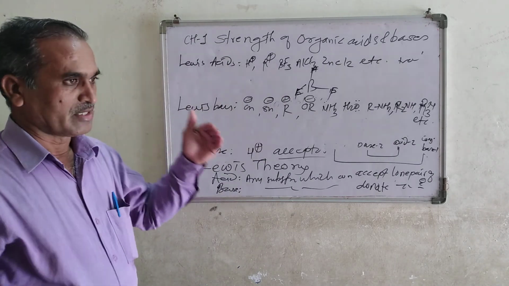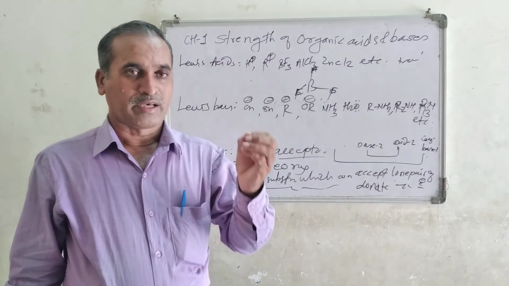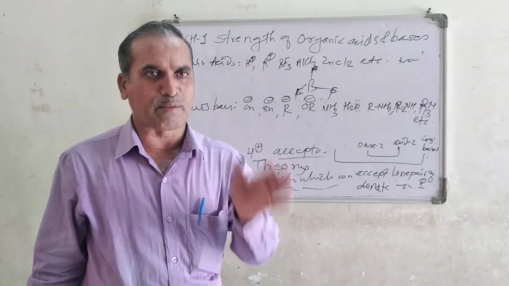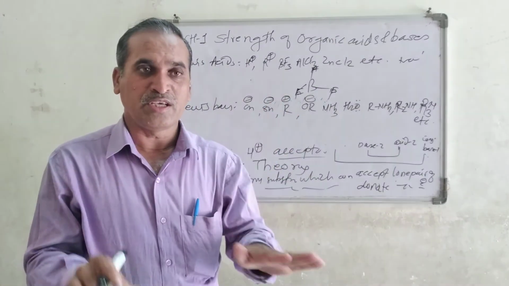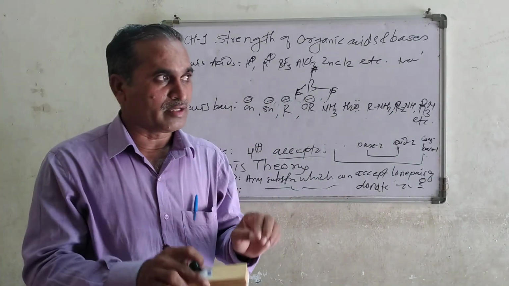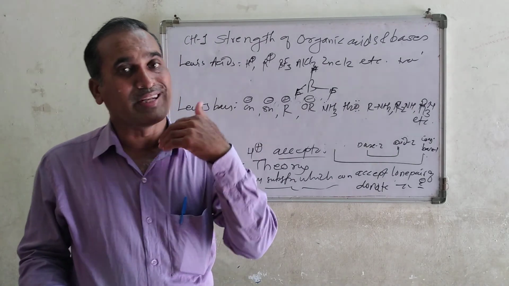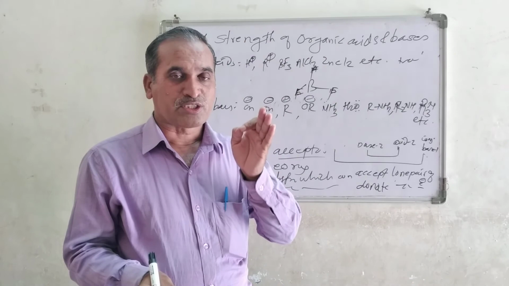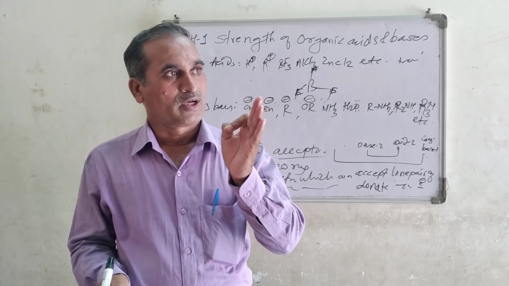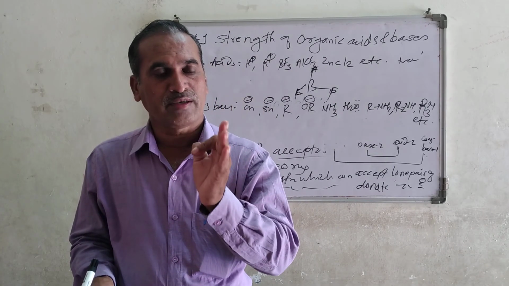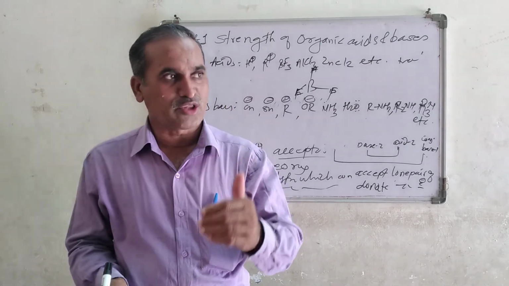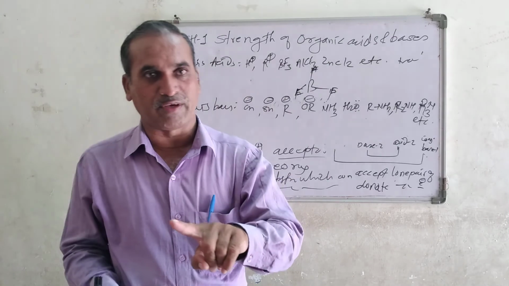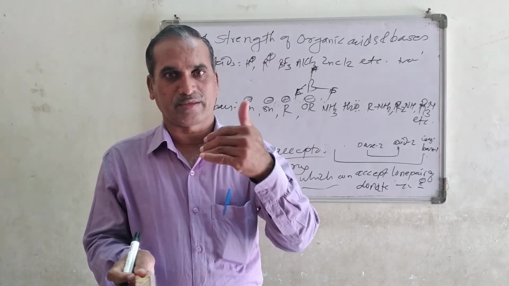I think these are the 3 theories regarding acids and bases. With the help of suitable examples, we have learned these theories in detail. Next, in the next lecture, tomorrow, we will see the strength of organic acids and bases, the strength of acids and bases, pKa and pKb values. Let's stop today here. Thank you.